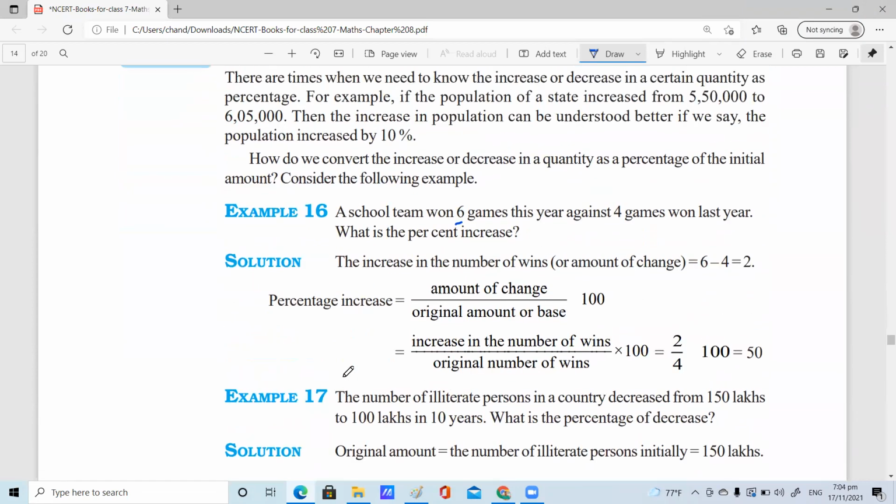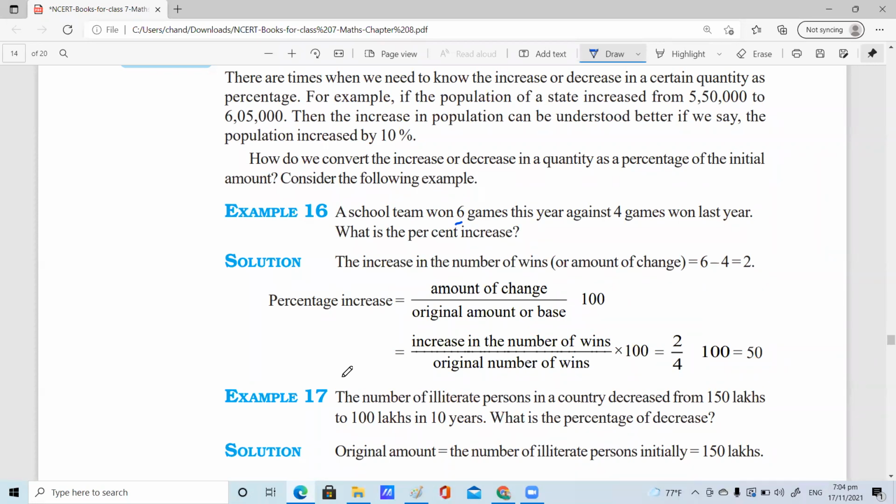Next, you see here the other question. The number of illiterate persons in the country decreased from 150 lakhs to 100 lakhs in 10 years. What is the percentage of decrease? So decrease will always be calculated on the initial. So how much decreased, children? 50. How are you supposed to calculate? 50 by 100 or 50 by 150?